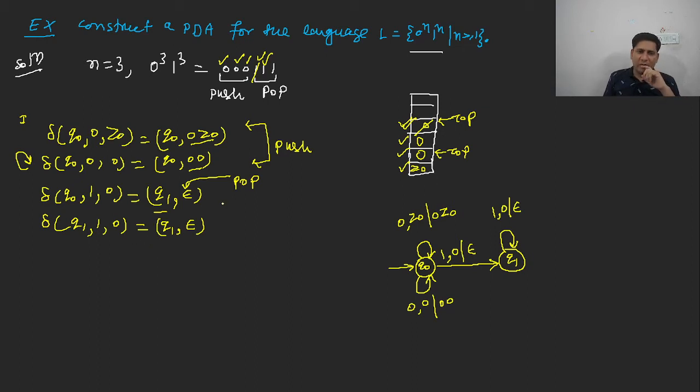Is it clear to everybody? So the first 0 is popped on the Q0 state, and the rest of the zeros will be popped on the Q1 state. All the symbols will be popped. Using this, the rest of the symbols will be popped. It will be called recursively for popping. This epsilon represents the pop operation. Basically, these two transition functions are performing the pop operation. Is it clear to everybody?